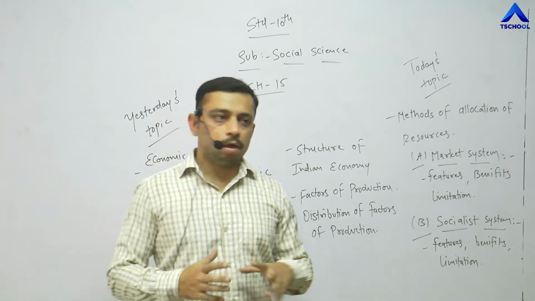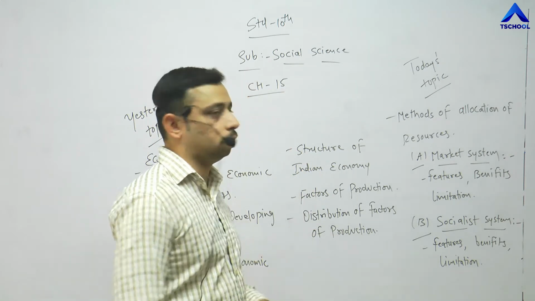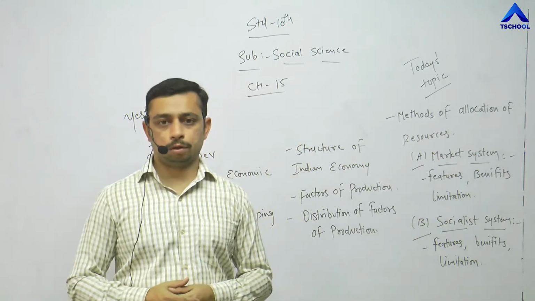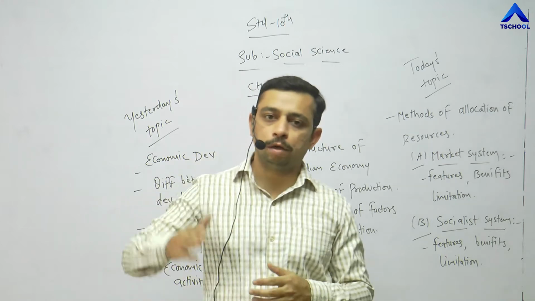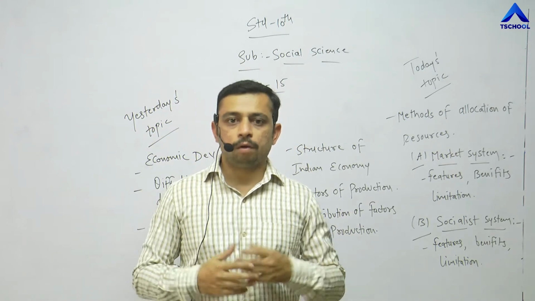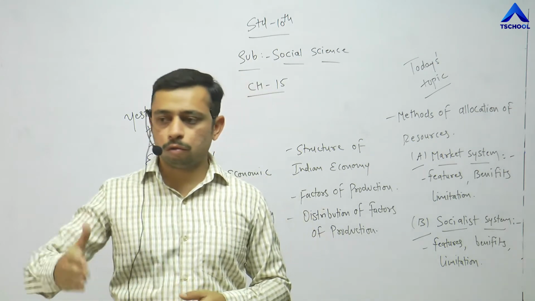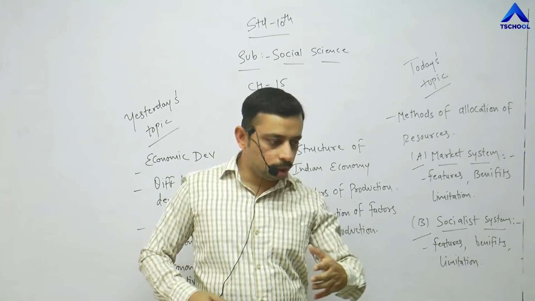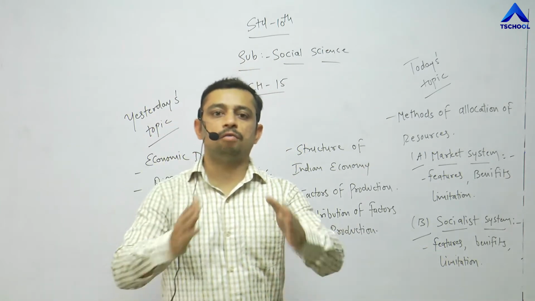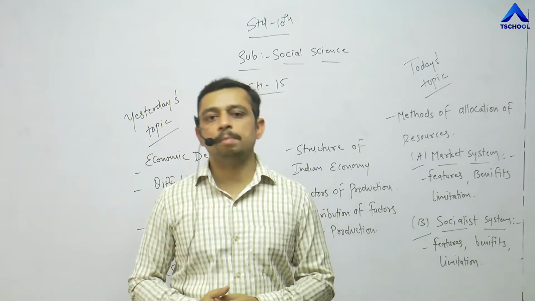Today we are going to discuss two new topics related to economic development, that is methods of allocation of resources. We have limited resources, as we discussed in the previous lecture. The resources are always limited in nature. For example, a piece of land. If you have one piece of land, either you can go for the agriculture sector, or you can build a shop, or a mall, or make a way from there, that is a highway. Only one thing can be done. So the resources are always limited in nature.